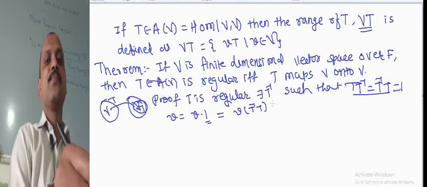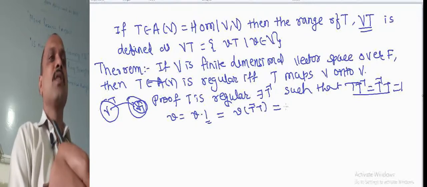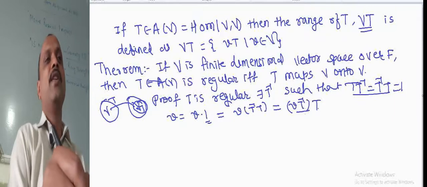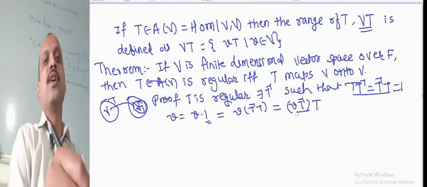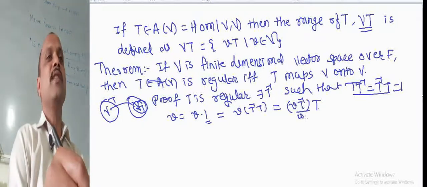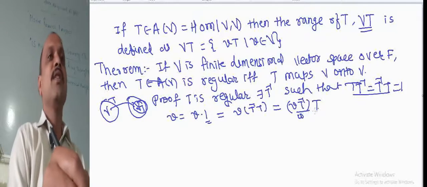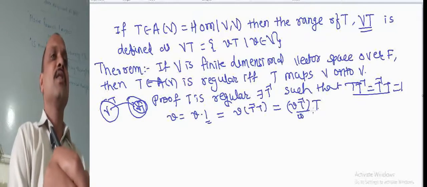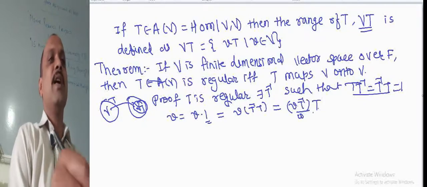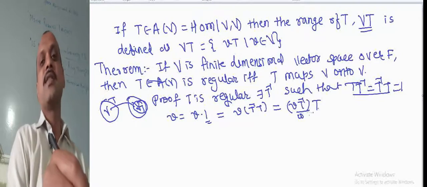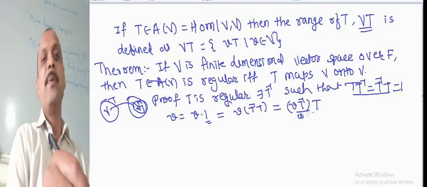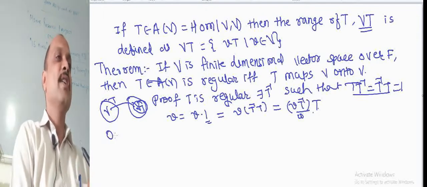So this is equal to T of T inverse of V. So we get V, that is, the image T inverse of V is again an element of V. So every element of V is mapped by this T, and hence this T mapping is onto.